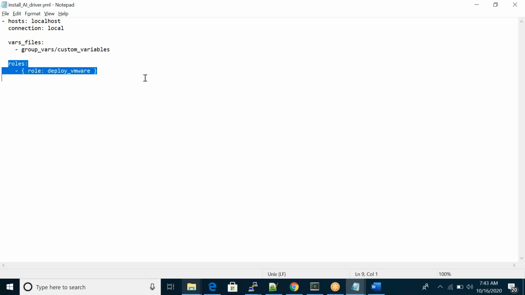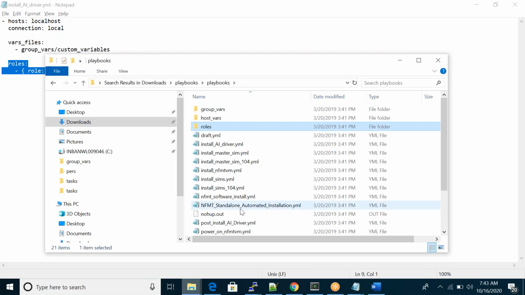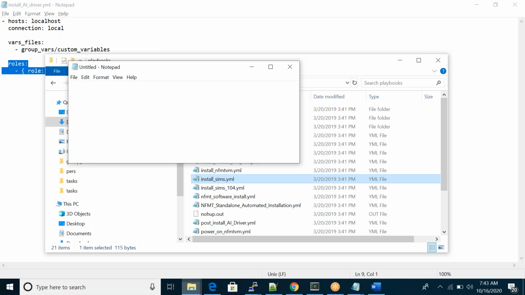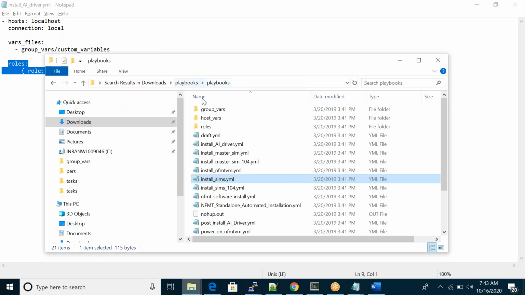Same, if you open any playbook, nothing will be there in the playbook. We simply call the role only. Open another playbook, install Sims. Here also you can see nothing is there. Install Sims is my role. You go to the role.